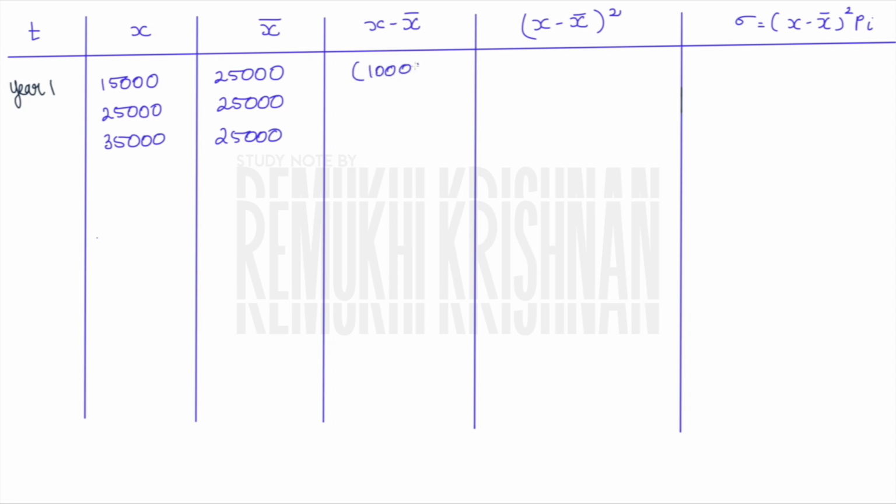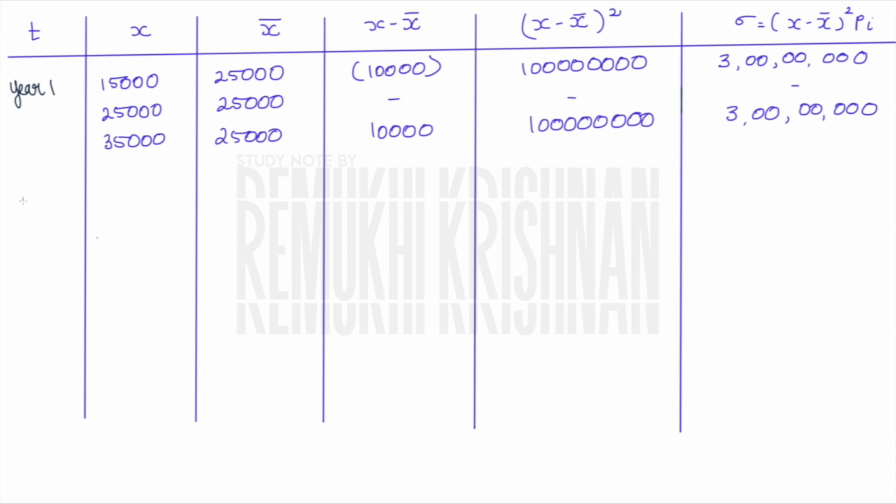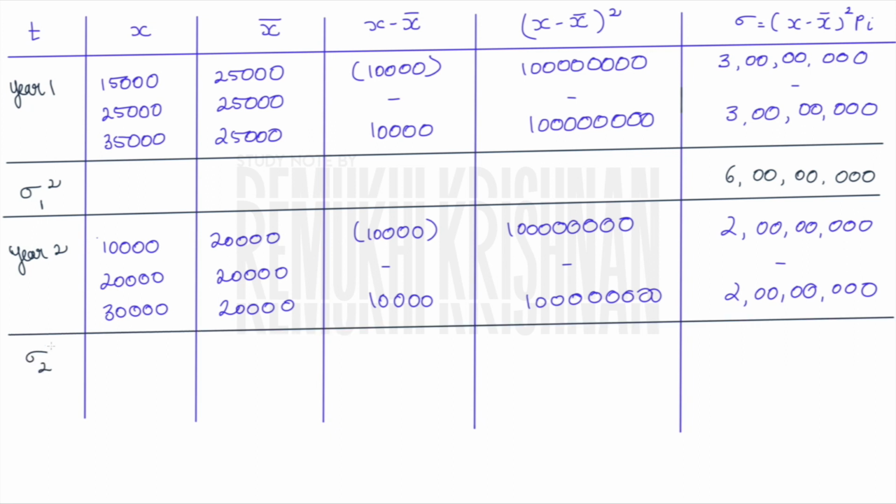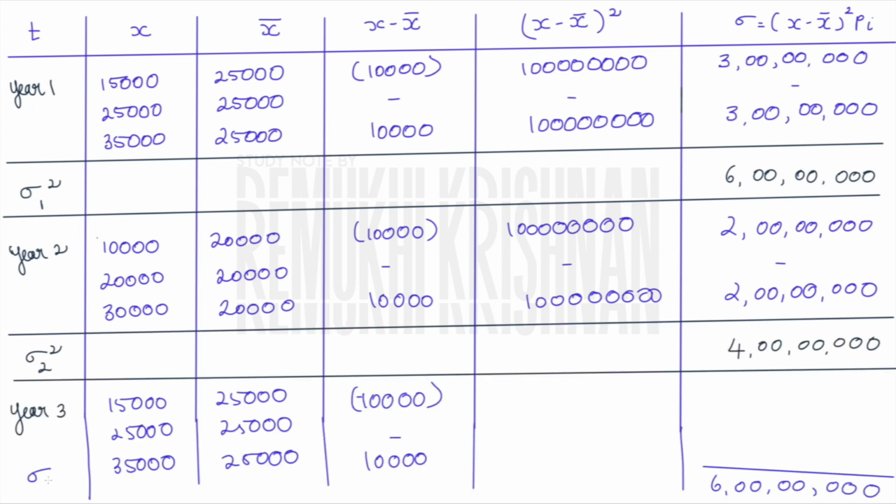You will arrive at x minus x bar the whole square. Then finally, by multiplying with the probability, you will arrive at your sigma square. The probability is provided as 0.3, 0.4, 0.3 for year 1. So sigma 1 square comes to be 6 crore. For the second year, sigma square is 4 crore. Sigma square for the third year comes to be 6 crore. So now we have arrived at sigma square for all the 3 years.